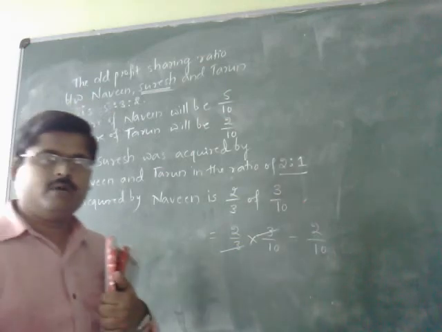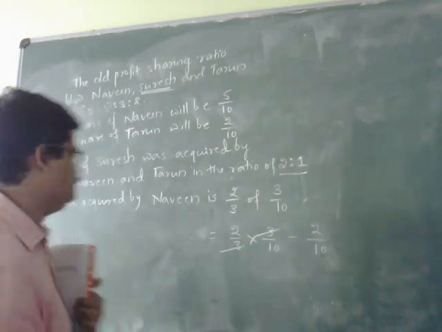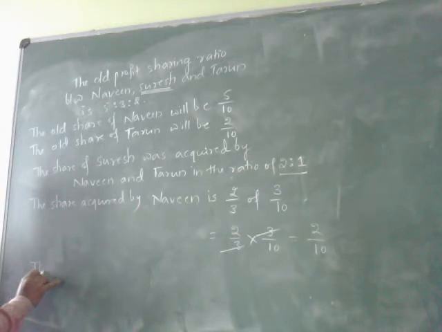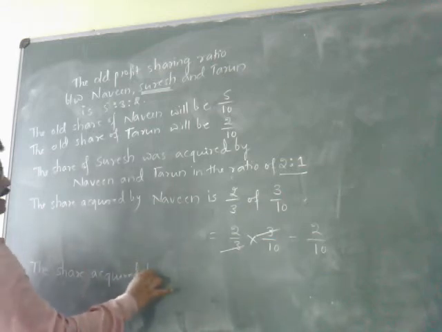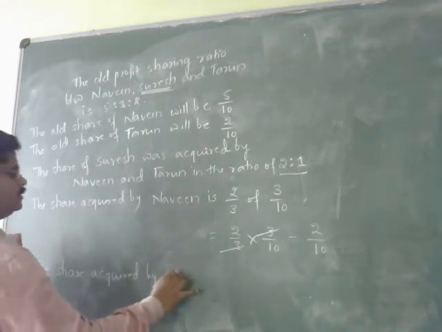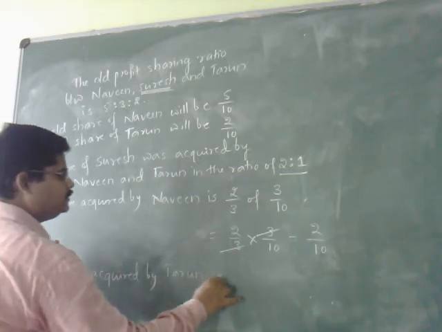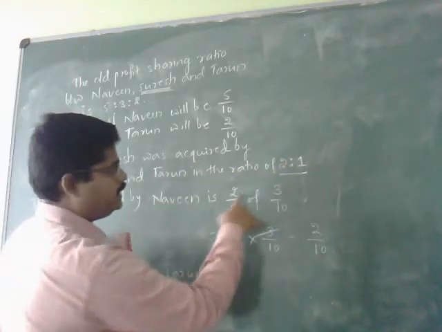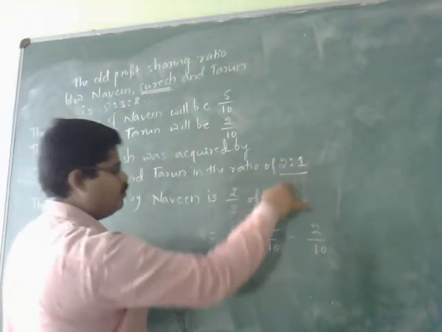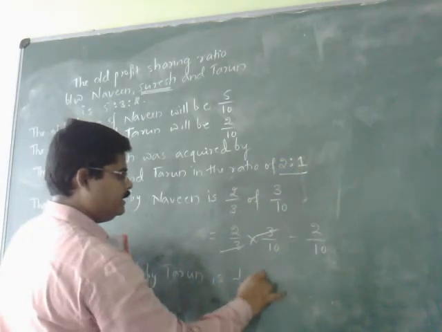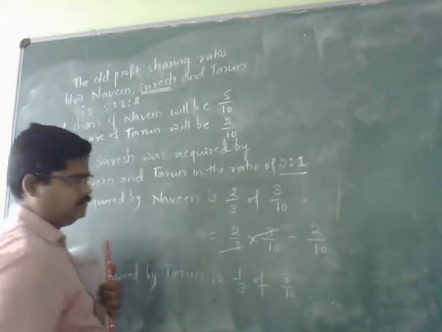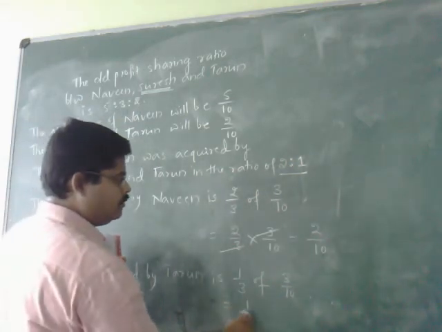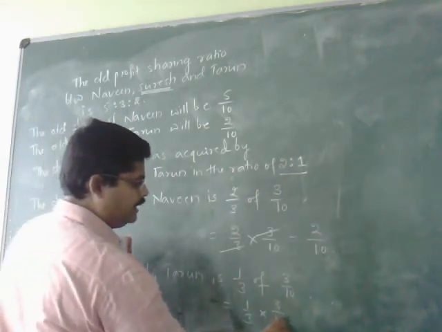Now one more remaining partner is Tarun. The share acquired by Tarun is 1 by 3 of the share of Suresh, which remains the same, 3 by 10, so 1 by 3 into 3 by 10.